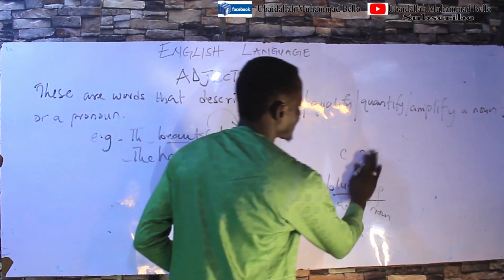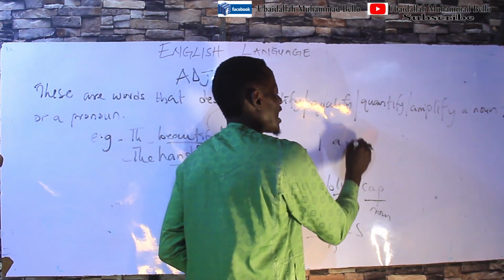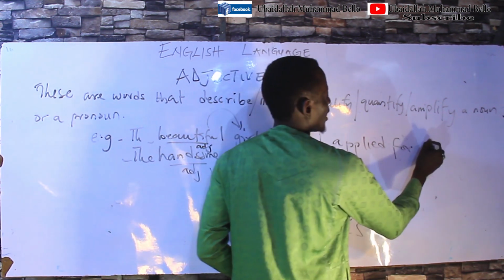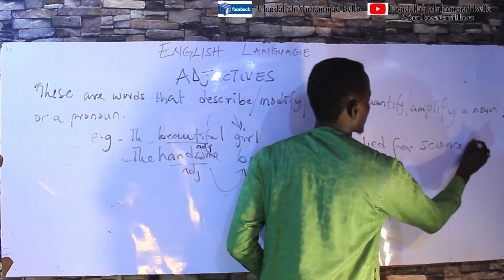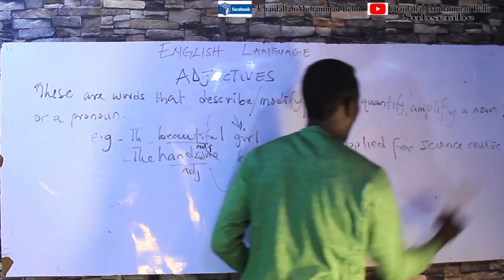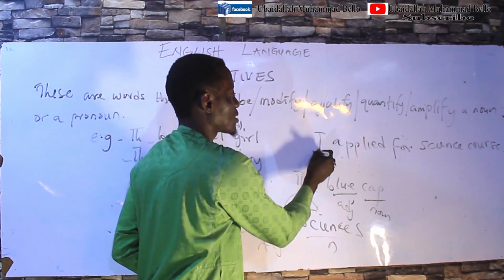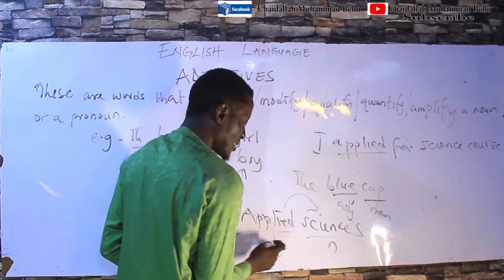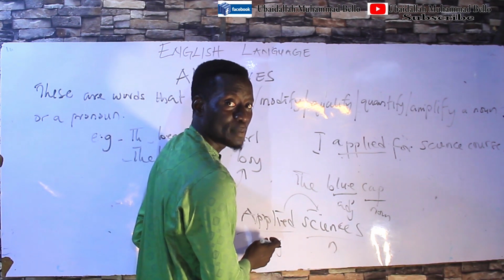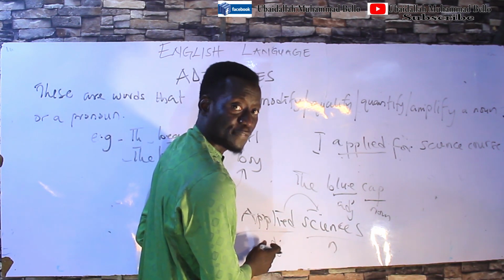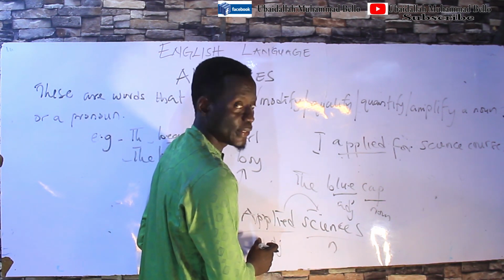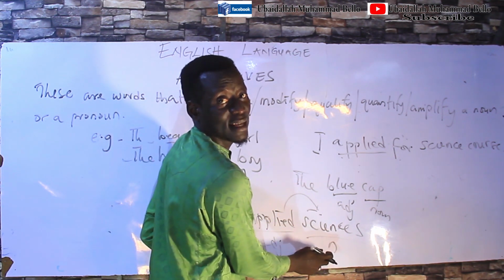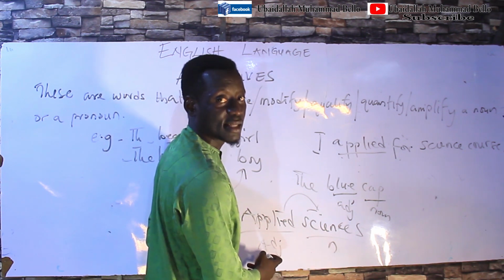Unlike when you say, I applied for science course. I applied for science course. In this sense, we still have applied here. But is it the same operational implication we can see in this first example? No. What it does here is modify the noun sciences, and it becomes an adjective.